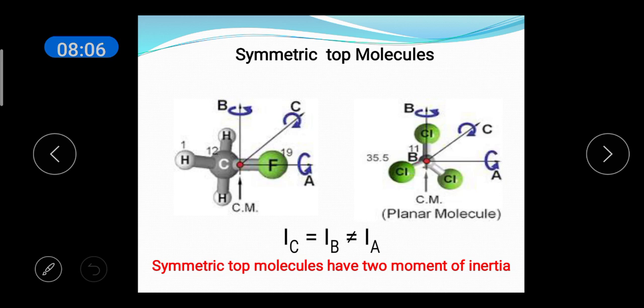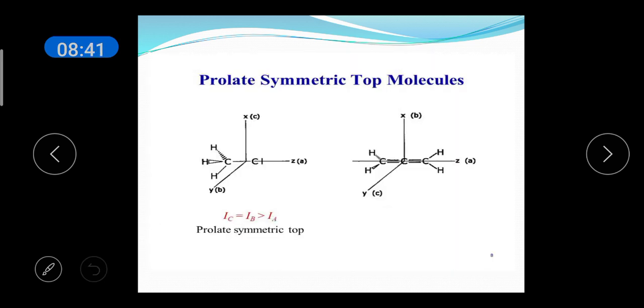Next, consider symmetric top molecules. You have two types. You see the first figure, it is CH3F. The center of mass is along the line joining the carbon and fluorine. It is near the carbon atom. The next type is BCl3. It is a planar molecule. The center of mass is at the boron atom. And here IC is equal to IB and it is not equal to IA. Now these are the two examples for prolate type symmetric top molecules.